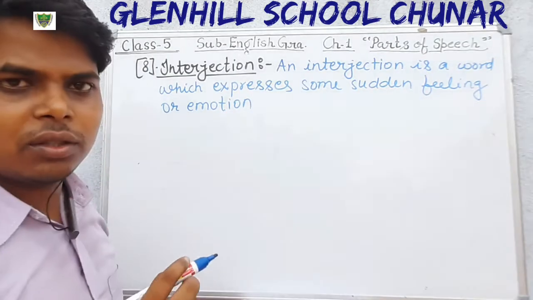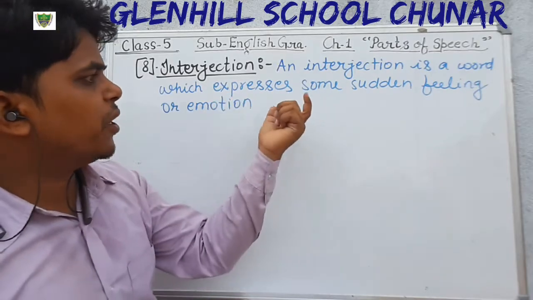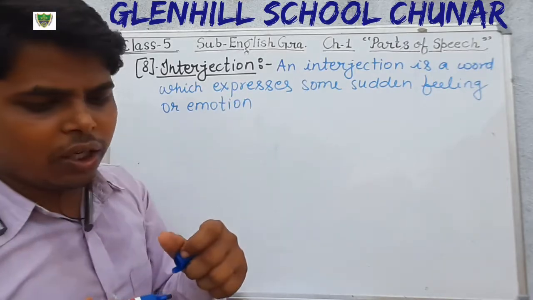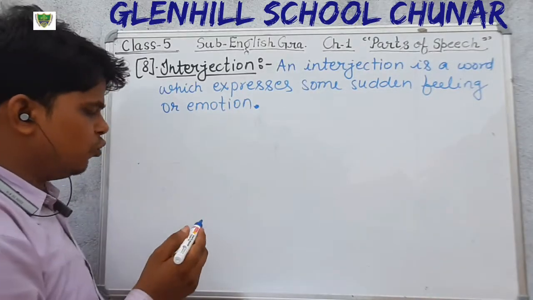Okay students, an interjection is a word which expresses some sudden feeling or emotion, and there are so many words that we generally use.